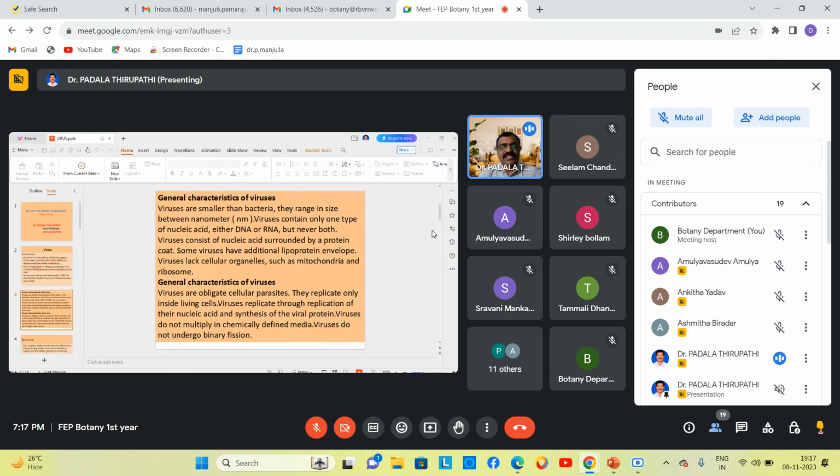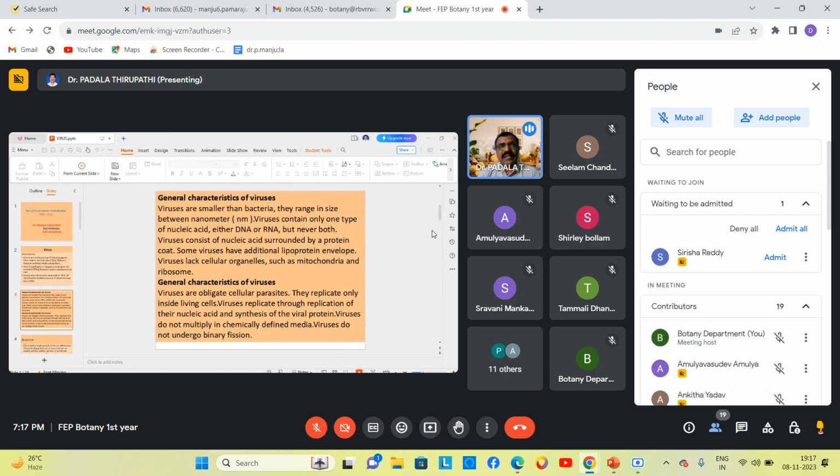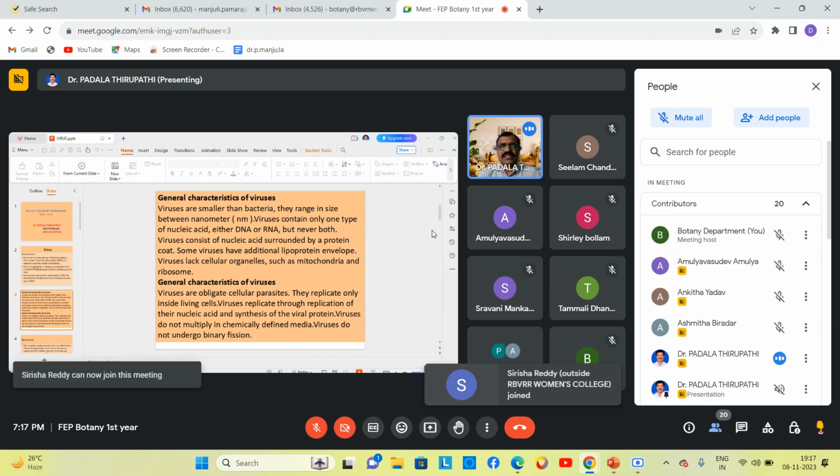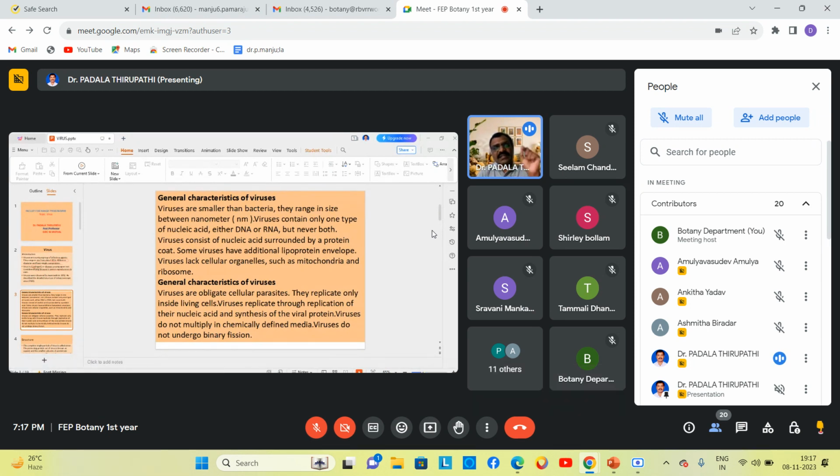Nucleic acids are present in the nucleus. They are DNA, deoxyribonucleic acid, or ribonucleic acid. My dear friends, all organisms possess DNA and RNA, both nucleic acids, except viruses. Viruses contain only either DNA or RNA, but never both. These two types of nucleic acid we never observe together in viruses, only either RNA or DNA.